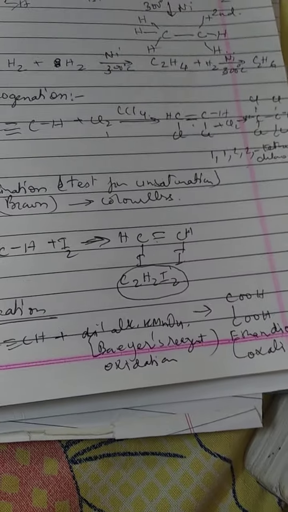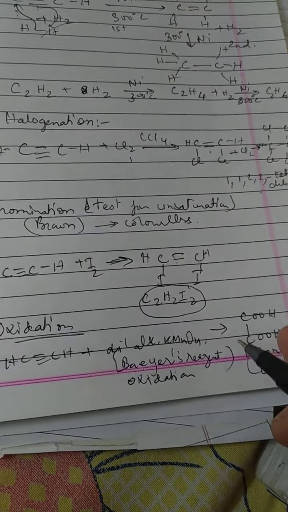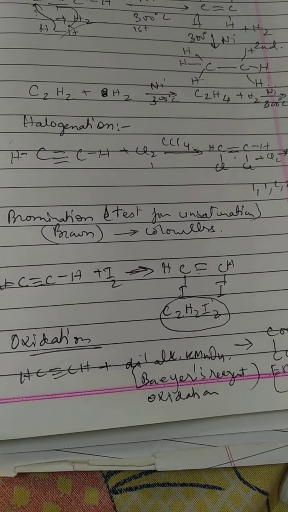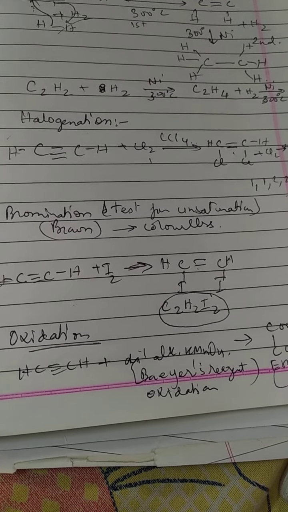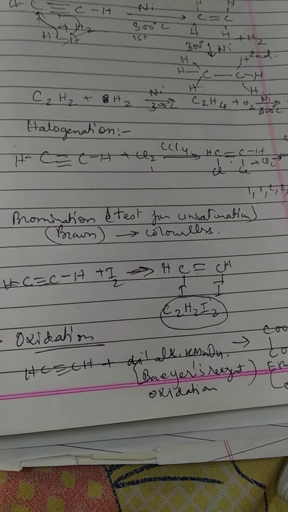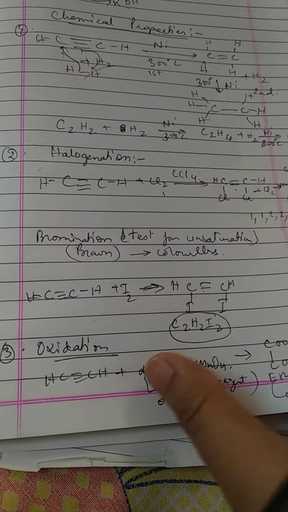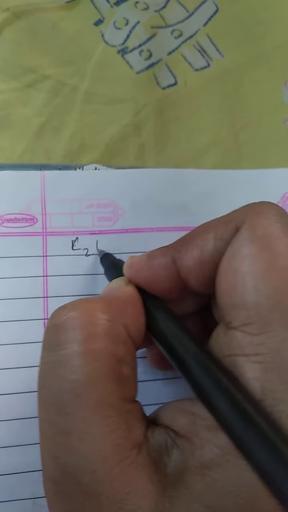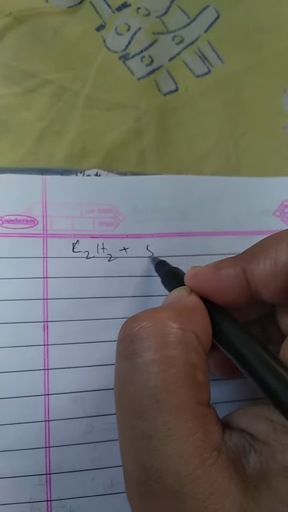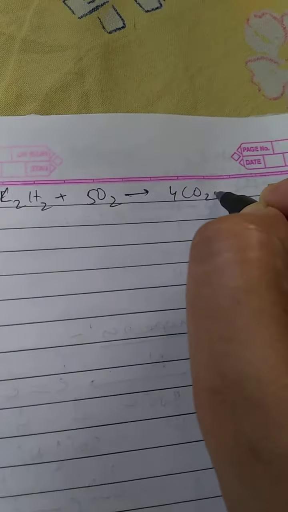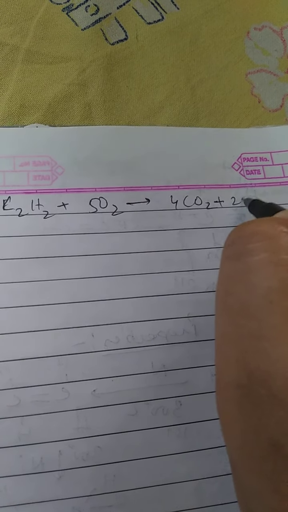So here KMnO4 is purple in color. Its color is discharged when ethyne is added to it. So this is again a test for unsaturation. Ethyne burns in air with a sooty flame. In excess air, it burns with a brilliant white flame evolving heat. So this was oxidation with potassium permanganate. It can also be oxidized when it undergoes combustion when it is heated in the air. Okay, it undergoes combustion and burns with a sooty flame.